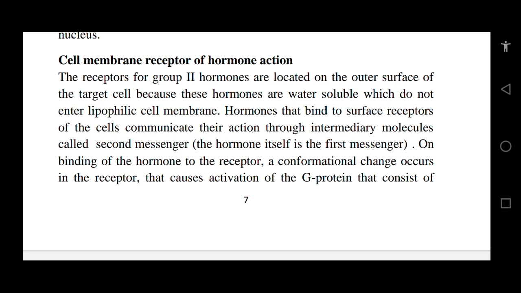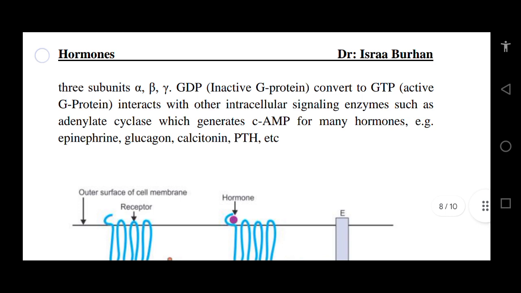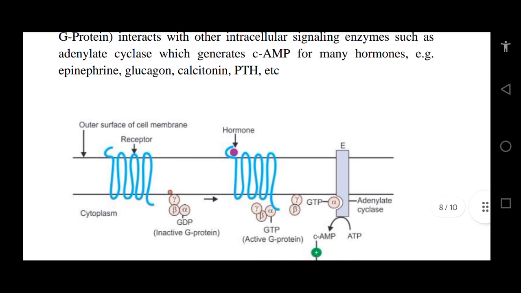On binding of the hormone to the receptor, a conformational change occurs in the receptor that causes activation of the G protein, which consists of three subunits: alpha, beta, and gamma, bound to GDP. Inactive G protein, with GDP, converts to active G protein with GTP. Active G protein interacts with other intracellular signaling enzymes such as adenylate cyclase, which generates cAMP for many hormones, that is epinephrine, glucagon, calcitonin, PTH, etc.